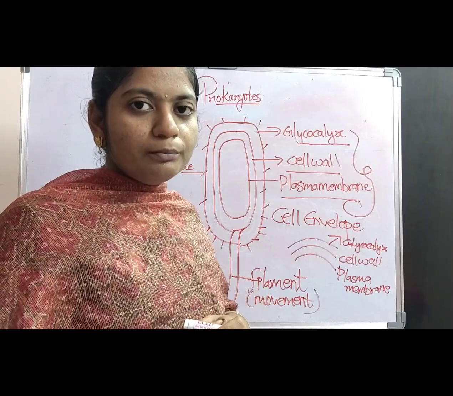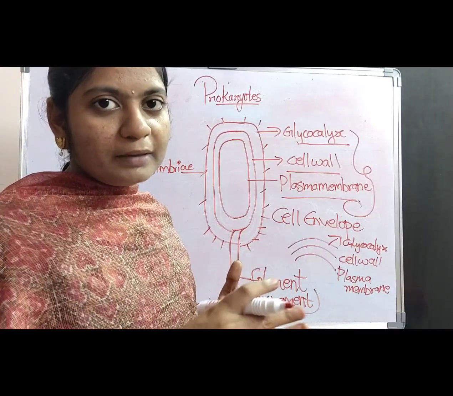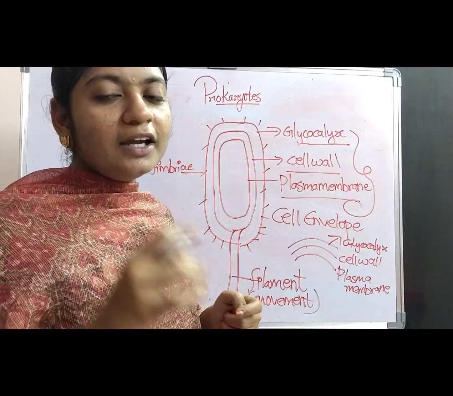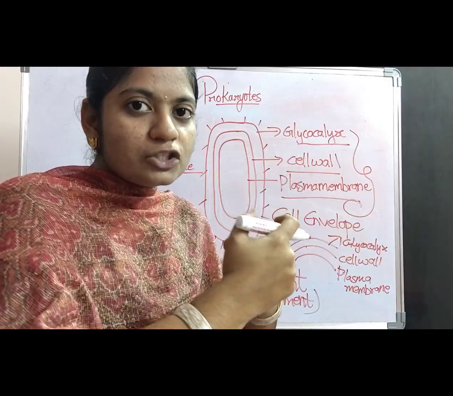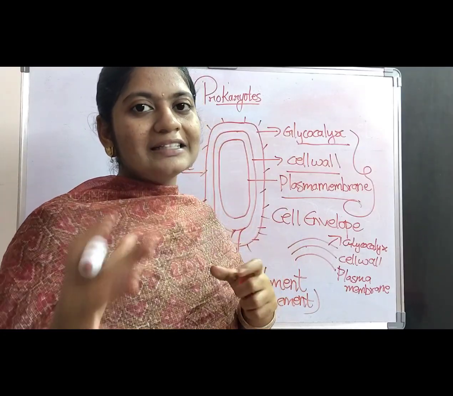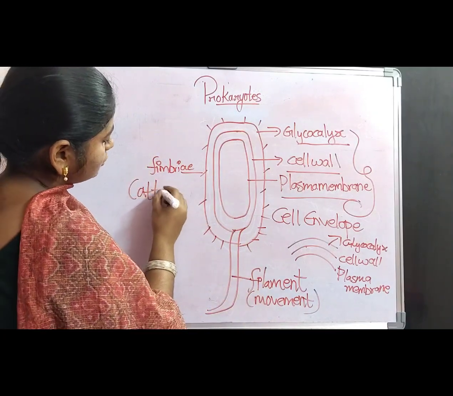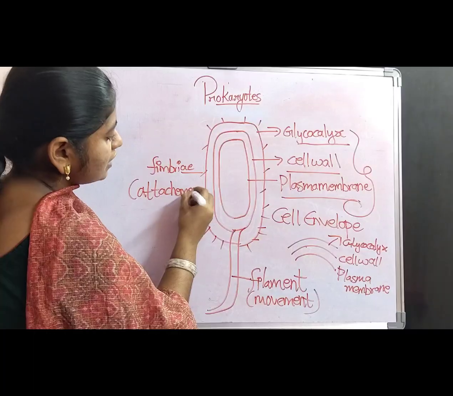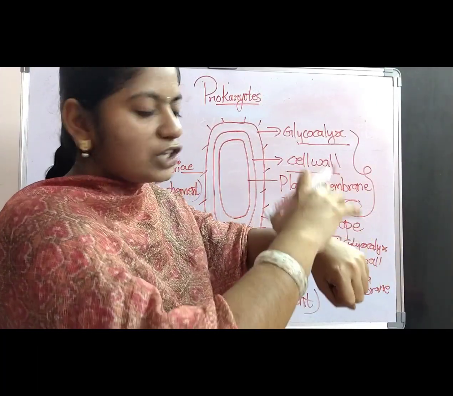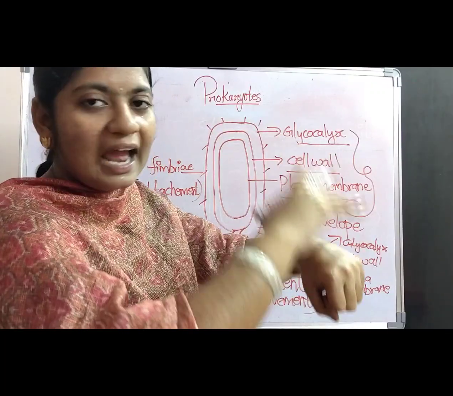What is the function of the fimbriae? The filament is used for the process of movement. If the bacteria wants to move from one place to another place, the filament is used. Then what is the purpose of the fimbriae? The fimbriae help with attachment to the rocks. If the bacteria want to attach to some rocks or any other substratum, the fimbriae are used. If the bacteria wants to stick to the rocks very firmly, these finger-like projections help with the process of attachment.